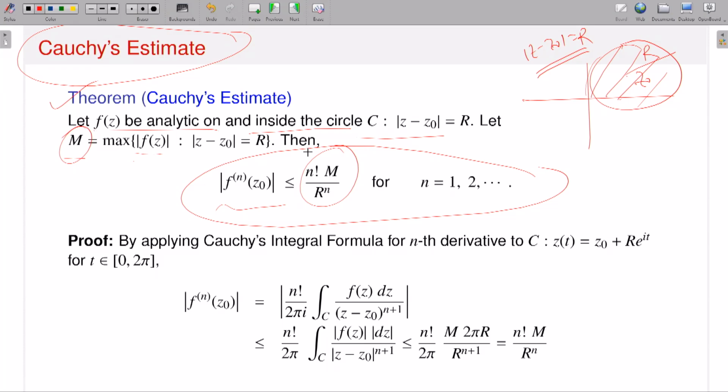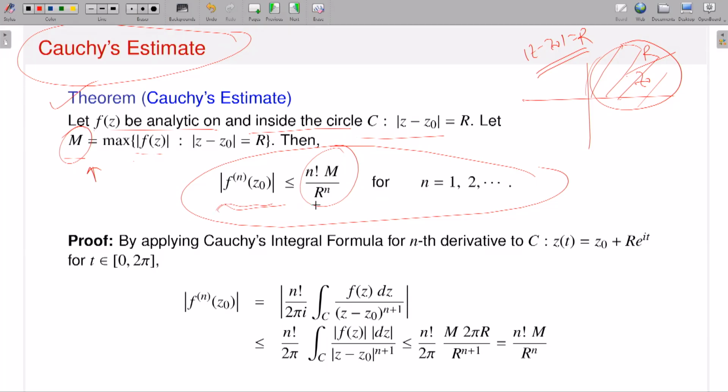What is my M? It is the maximum of the modulus of f(z) on the contour, and r is the radius of the circle I am dealing with, |z minus z0| equals r. So therefore you have this estimate in terms of M, r and factorial n.